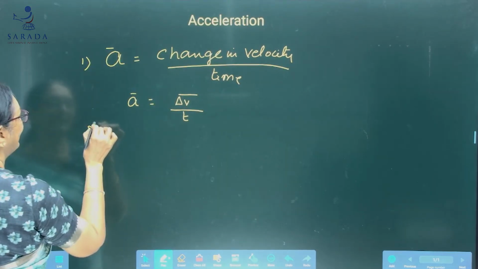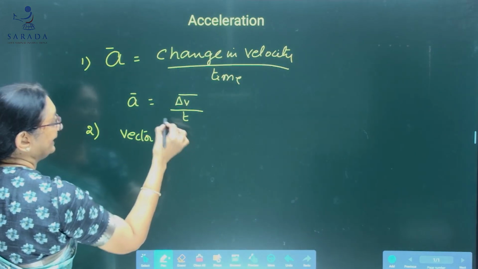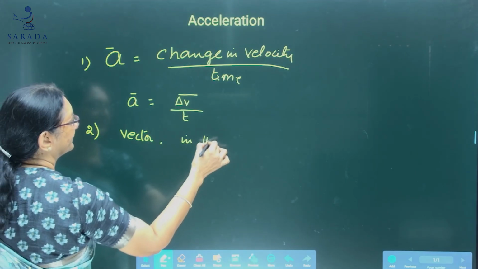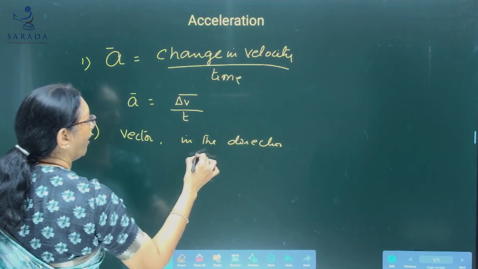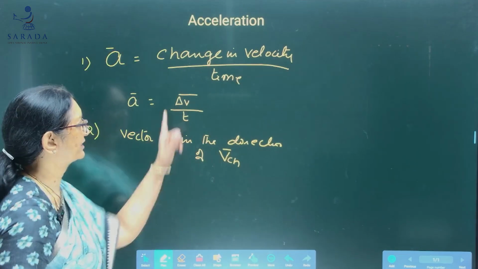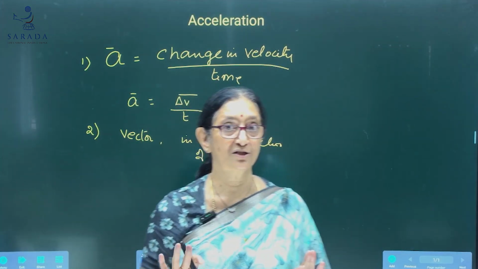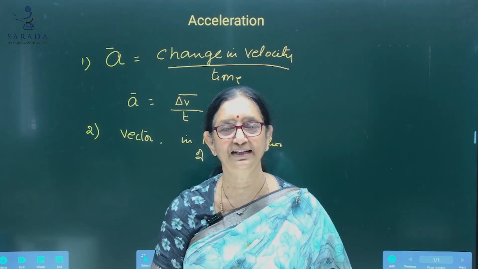So, acceleration is a vector. It is in the direction of change in velocity, in the direction of delta V bar. It is not in the direction of initial velocity or in the direction of final velocity.